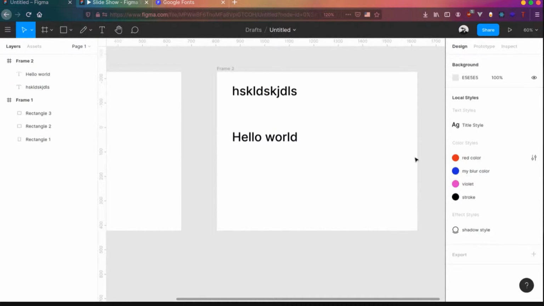So you can see whenever you create a text style, this will also be available to the entire project. So in the root of your project, if you click outside, it will actually show all the styles available. You can see it over here. Awesome. This is the basics of how you can share styles between your components.